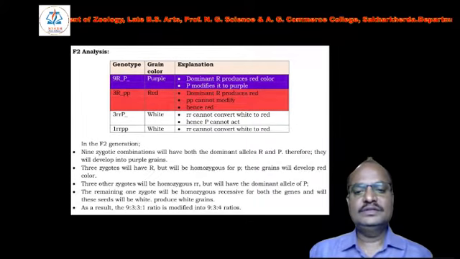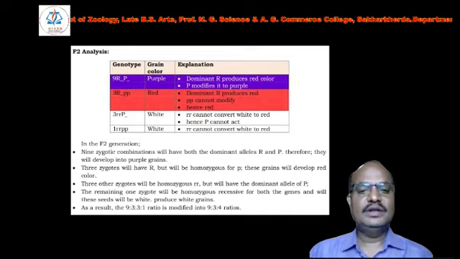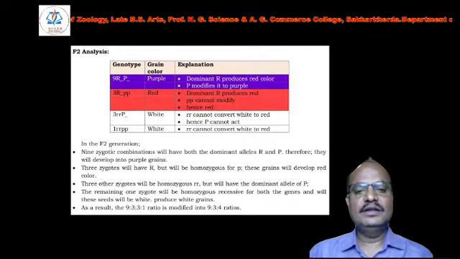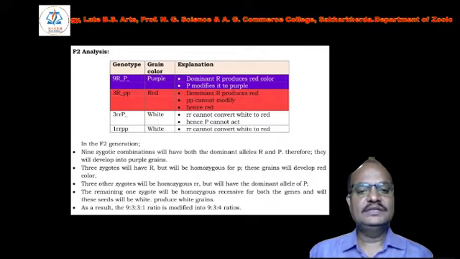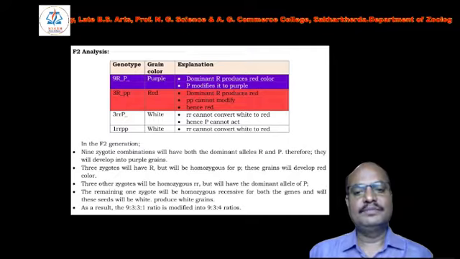In the F2 generation, 9 zygotic combinations will have both dominant alleles, capital R and capital P. Therefore, they develop into purple grain. 3 zygotes will have capital R but will be homozygous recessive for p. This grain color will develop into red.